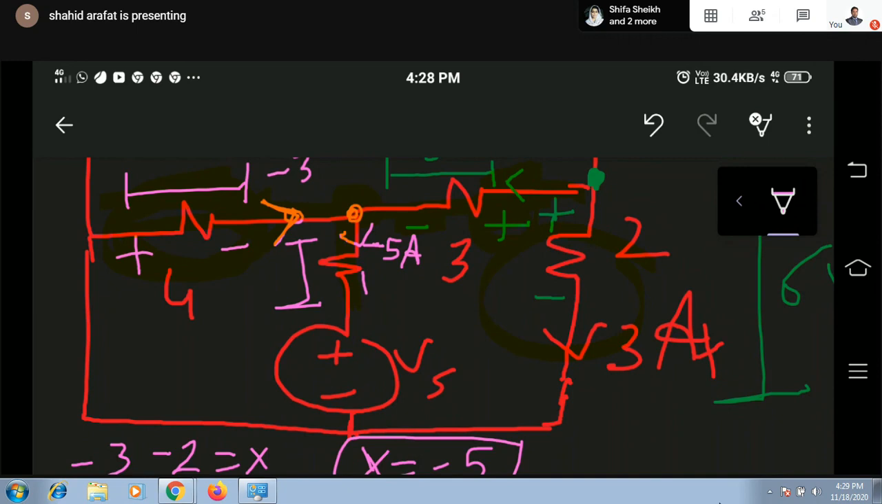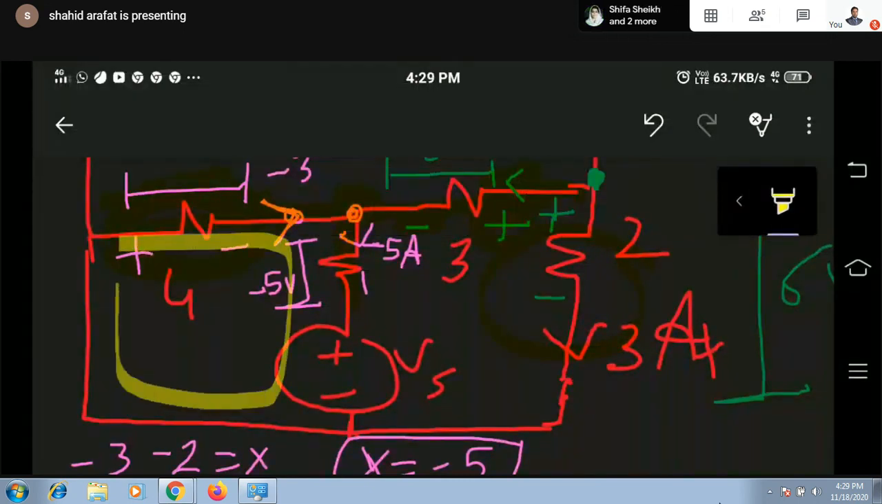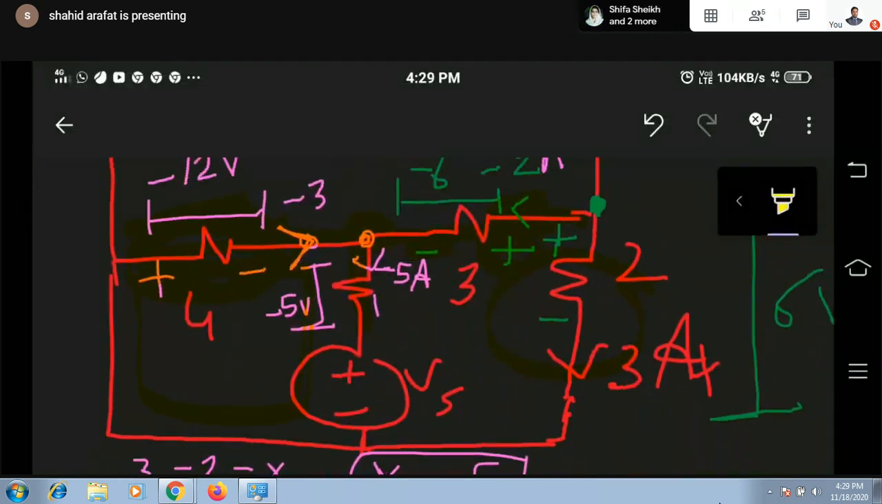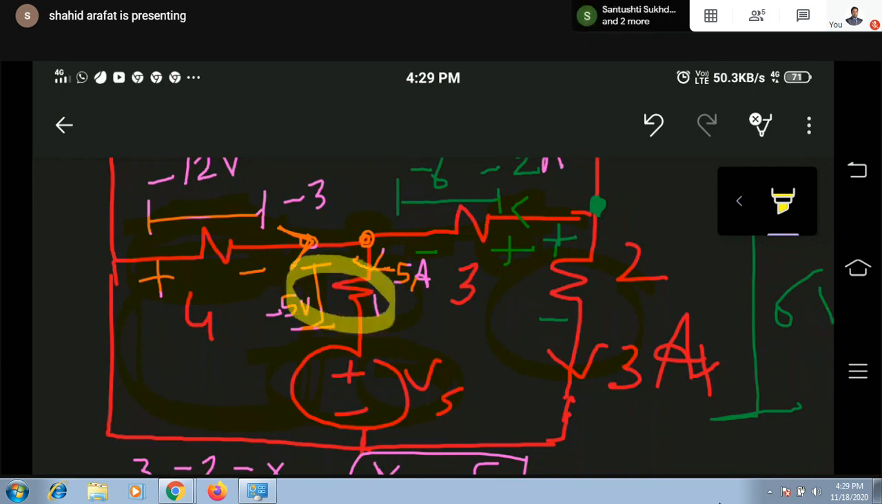It will be simply minus 5 volt. Okay, but now we need to mark the polarity because our target has now been fulfilled. We can now simply apply KVL in this loop. We know the voltage across this, we know the voltage across this, and the only unknown is Vs. We can easily get the value of Vs, but the polarity of this should be known to us now.